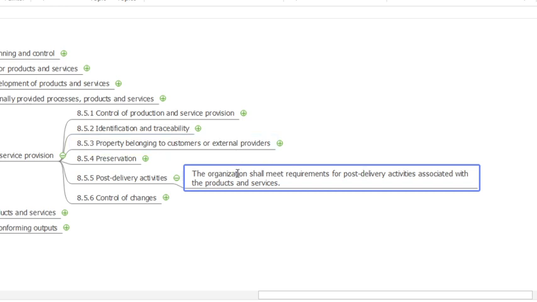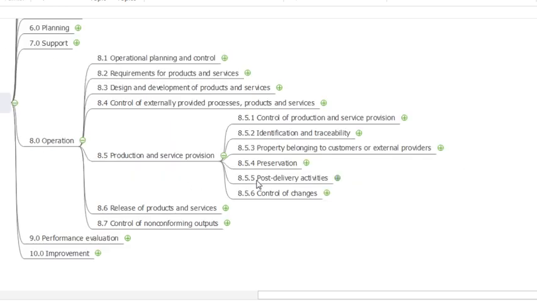This means statutory and regulatory requirements at the time of delivery, the nature and lifetime use of the product, customer requirements and customer feedback. Most of the service related activities, like if we purchase any AC, how we manage the post-delivery activity for servicing purposes, all these activities will be covered here.